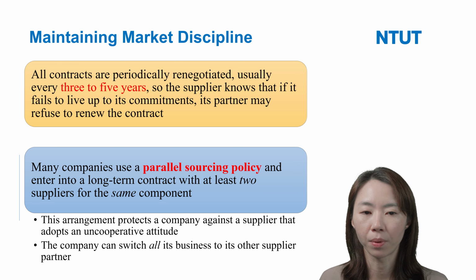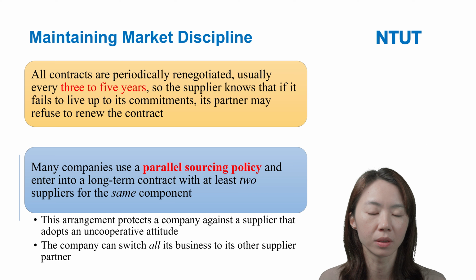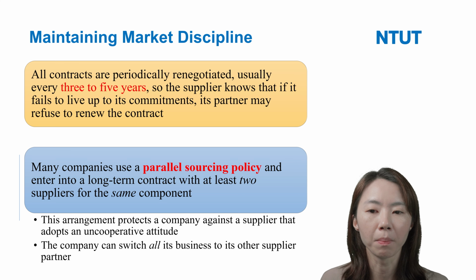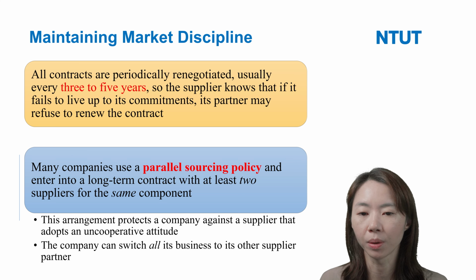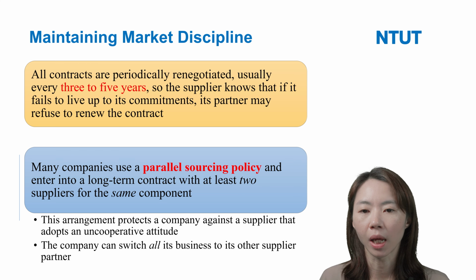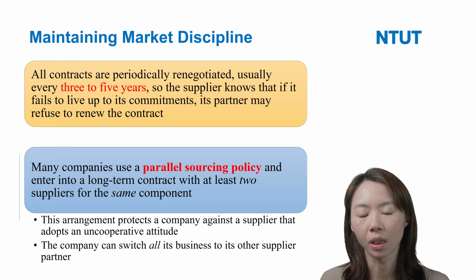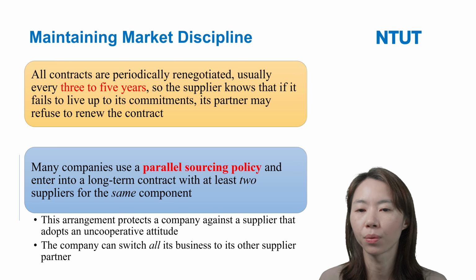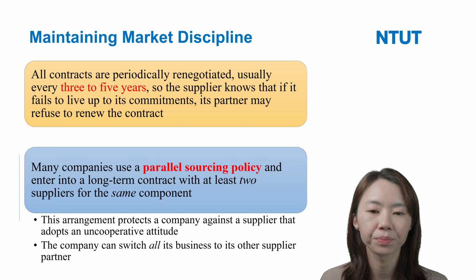So the supplier knows that if it fails to live up to its commitment, maybe in the future its partner will not cooperate with it, right? Its partner may refuse to renew the contract. So the first way is to renew and renegotiate the contract, maybe every 3 to 5 years.